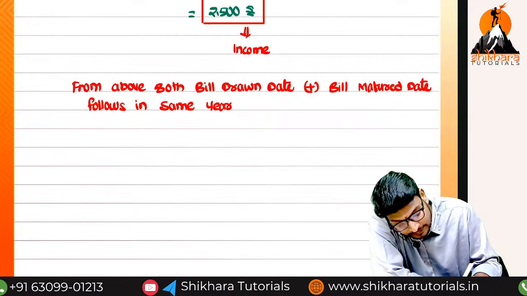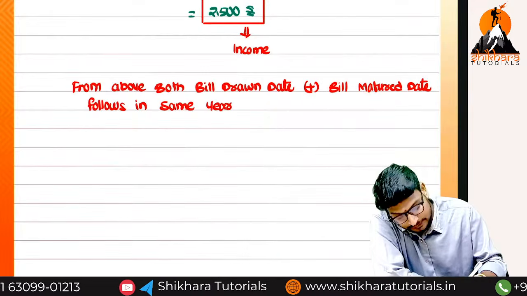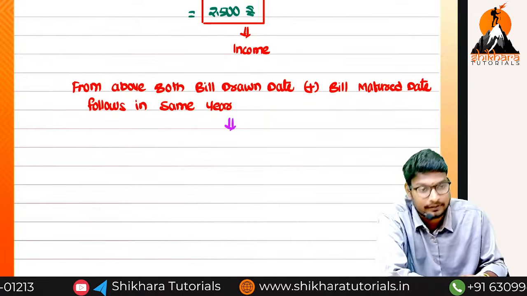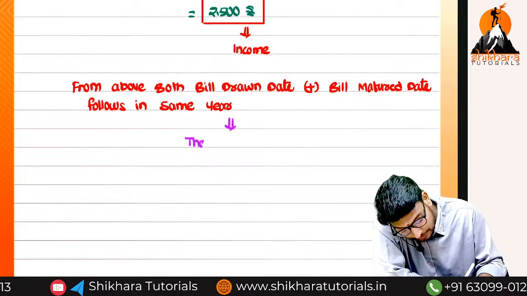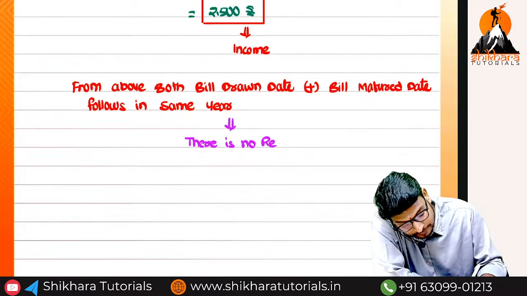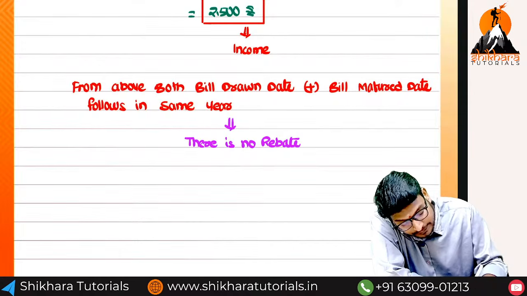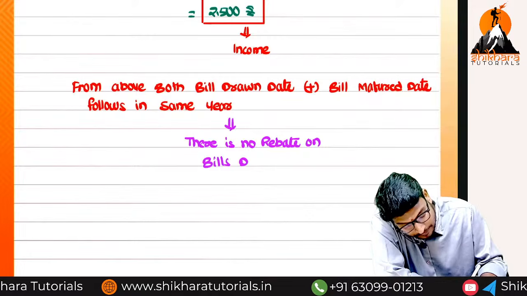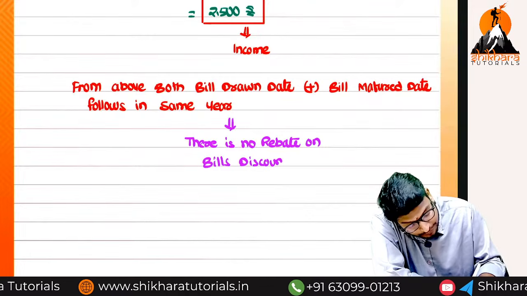Same year. So that is the reason there is no rebate on bill discount. You will understand.